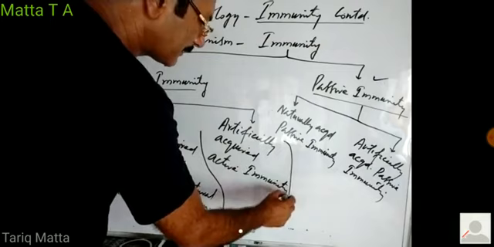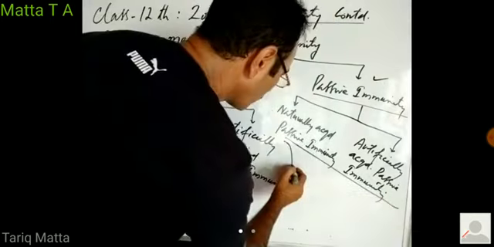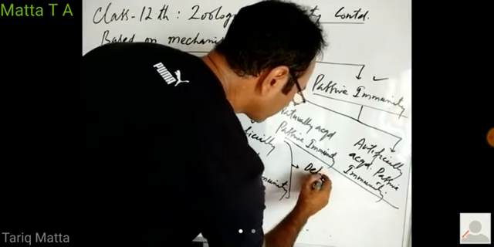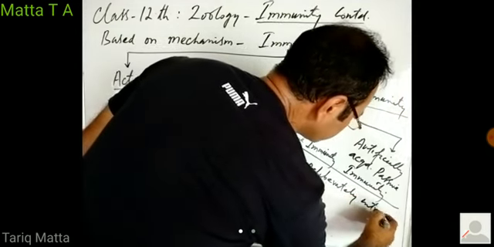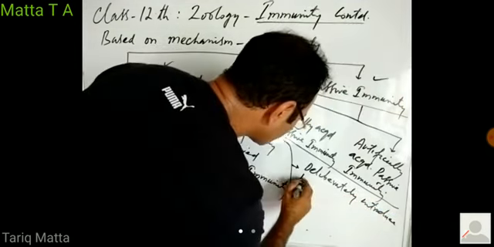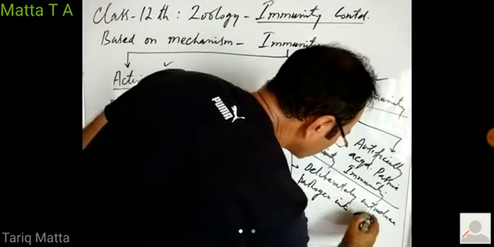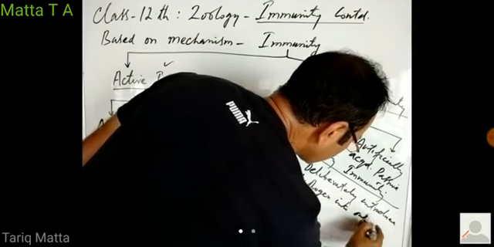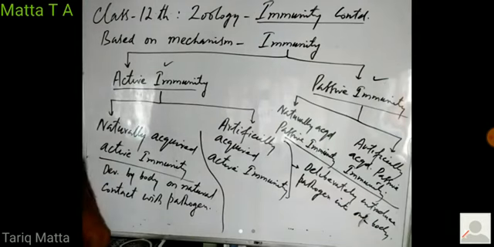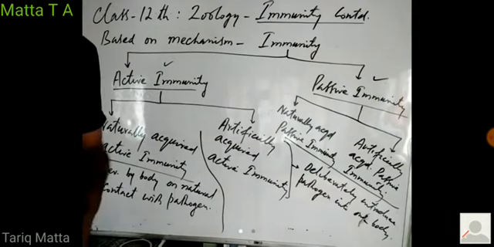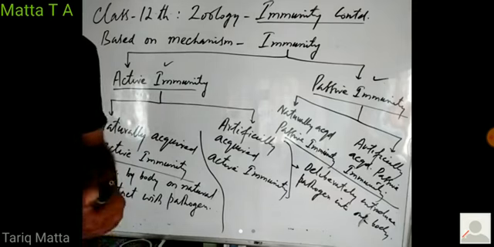Then we have artificially acquired active immunity. In this, we deliberately introduce the pathogen into our body, so that our immune system recognizes the pathogen and forms antibodies and defensive cells against it, so that we develop immunity.